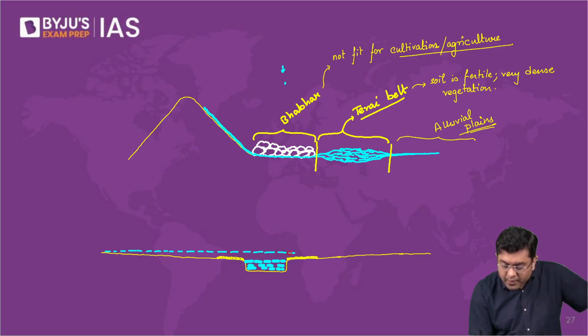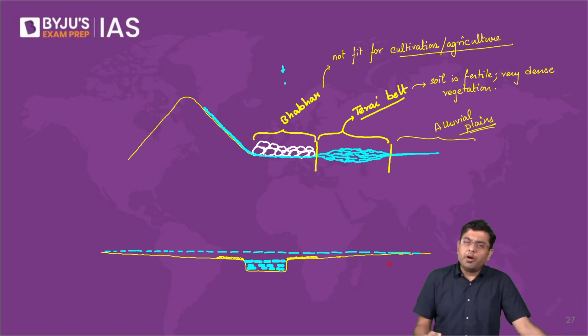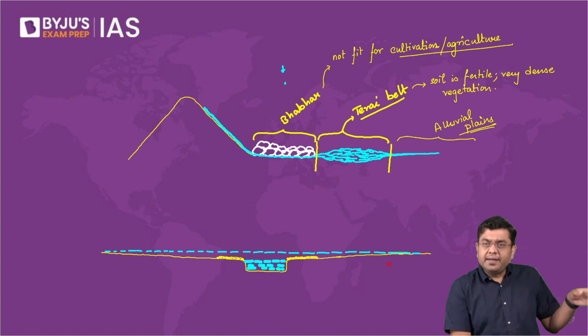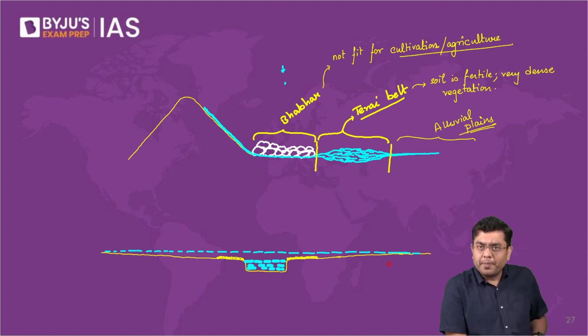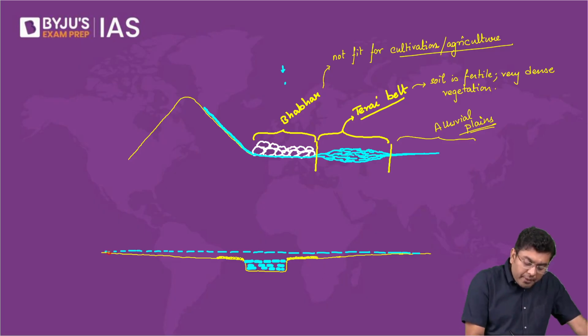Let's suppose 200 years ago or 100 years ago, a flood has occurred where the entire floodplain is drowned. Now, in these situations, the deposits will be carried out even in these areas.